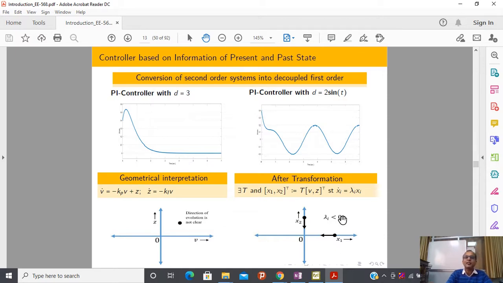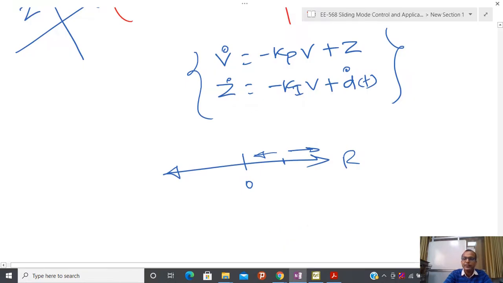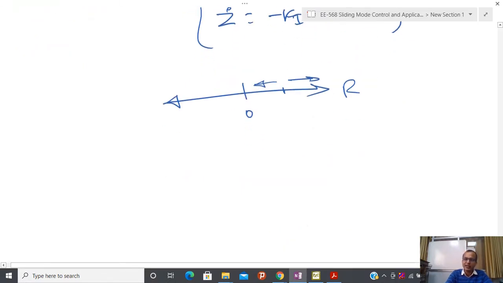So up to this point, what we have seen is that if I have a system with no disturbance, proportional control is okay. If I have a vanishing disturbance, proportional control is still okay. If I have a constant or time varying disturbance, then proportional control is not okay, and I have to move to the PI controller, proportional plus integral control.